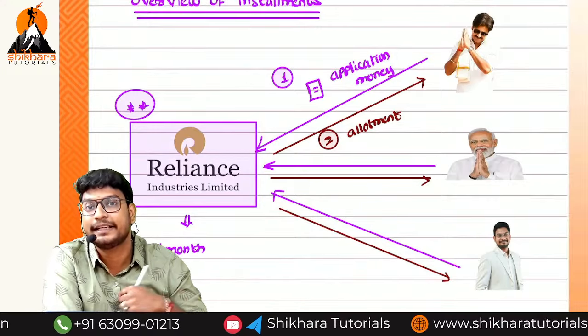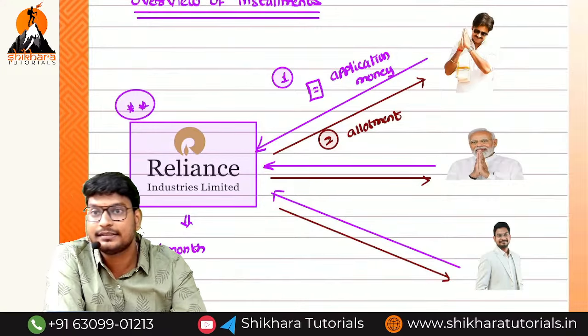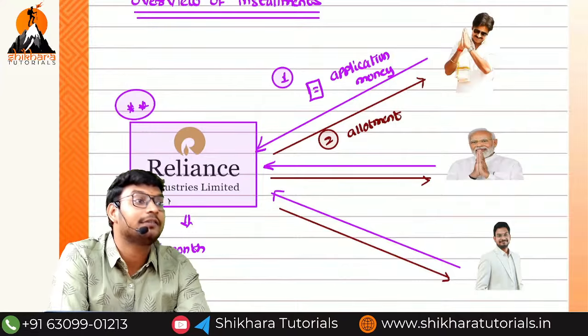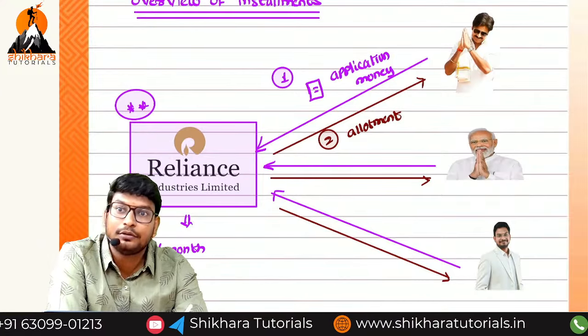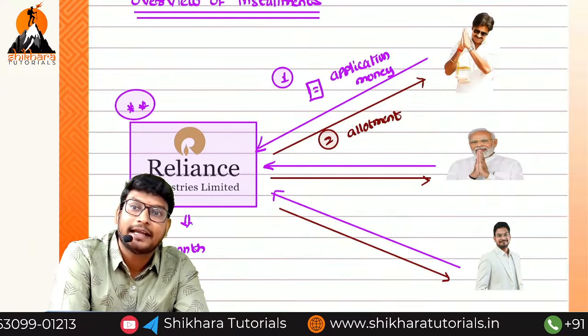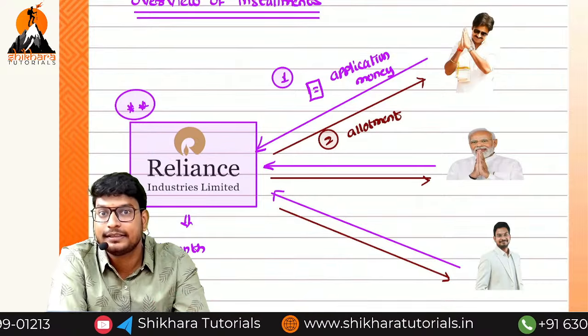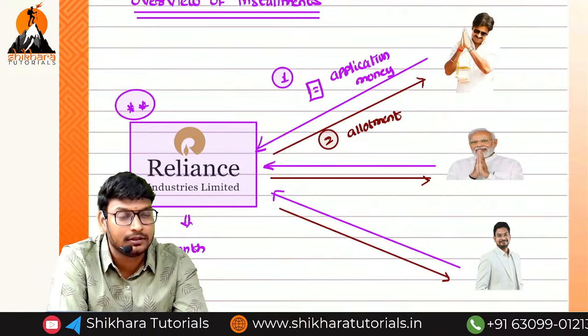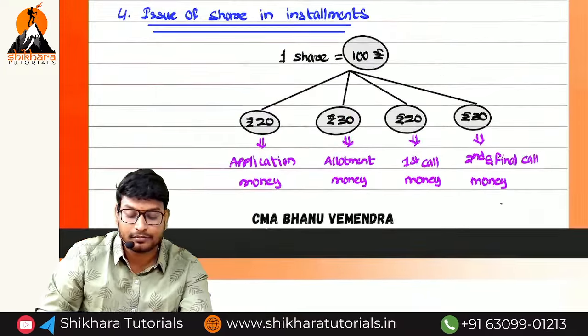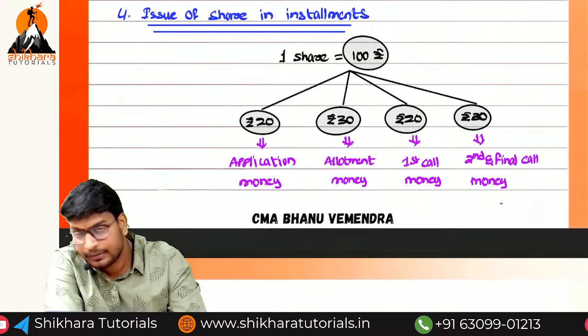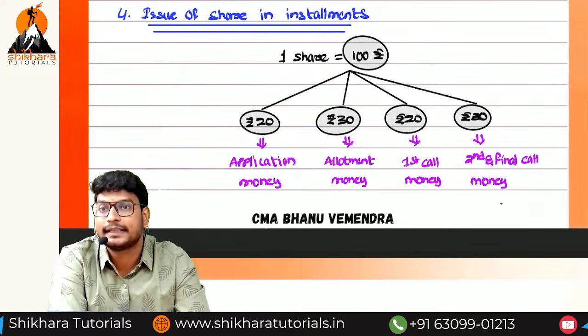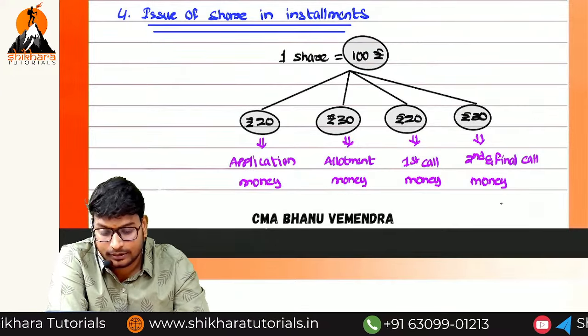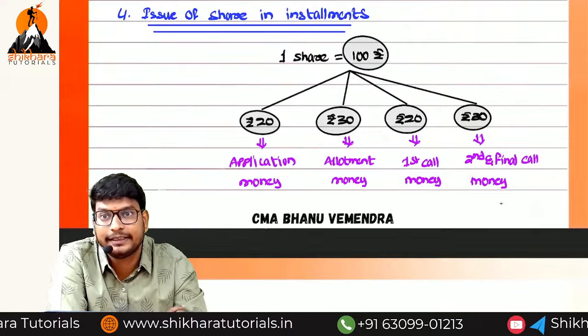Since it comes through a call, it is called the first call. If you have to pay a fourth installment, the phone will ring again, and that is the second call. Another installment means the third call. So the installments are application, allotment, first call and second call. Are you getting the point? Is there any doubt up to here?